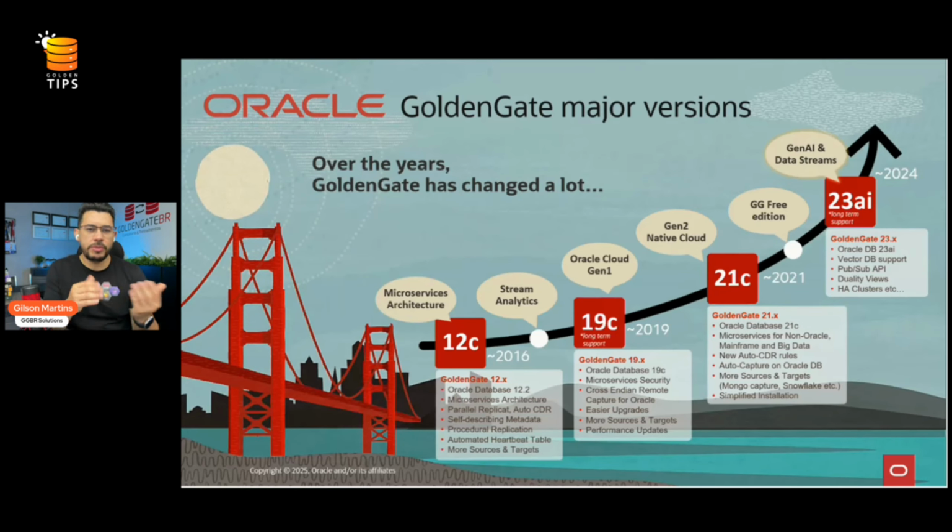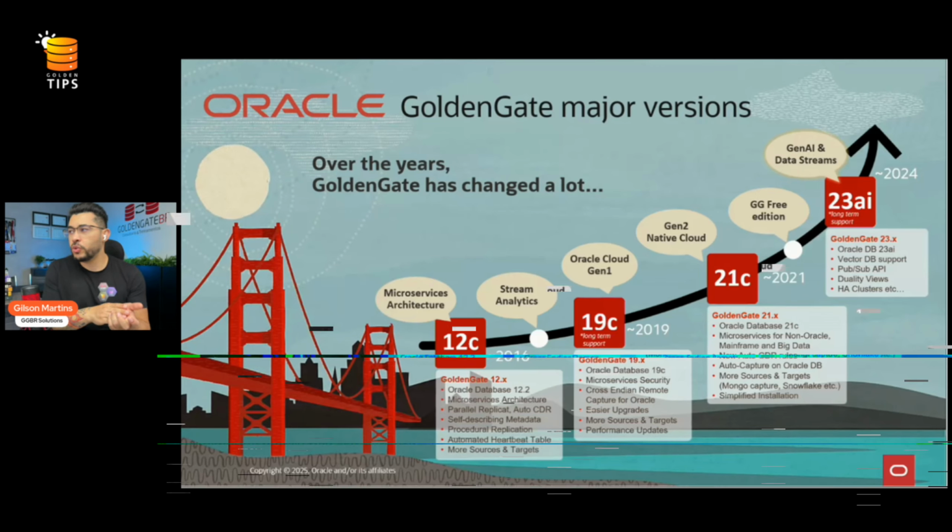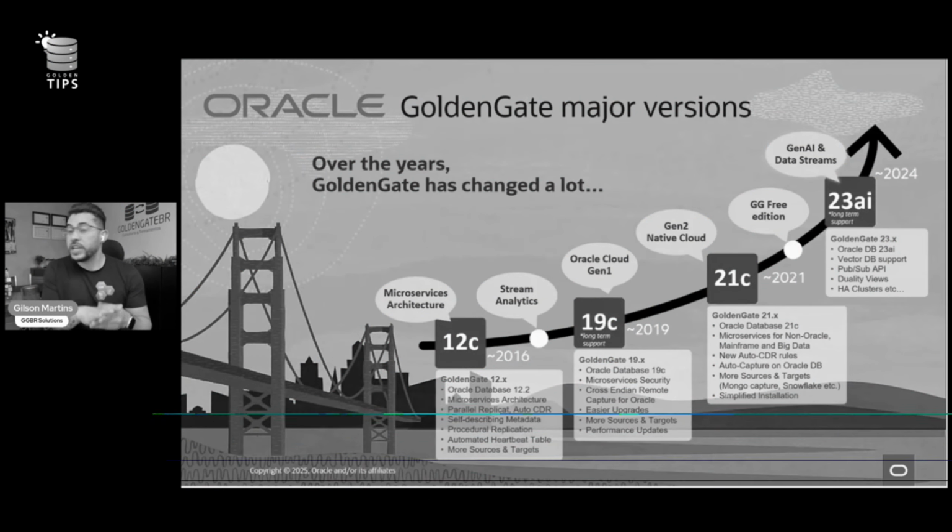Of course, there are some limitations because it's a free edition, but it's really nice. You should try. And the latest version, 23ai, the current one, introduced the Gen AI and data stream capabilities, which is very nice. And I'm gonna show you in the next slide a little bit about these AI things inside the GoldenGate.